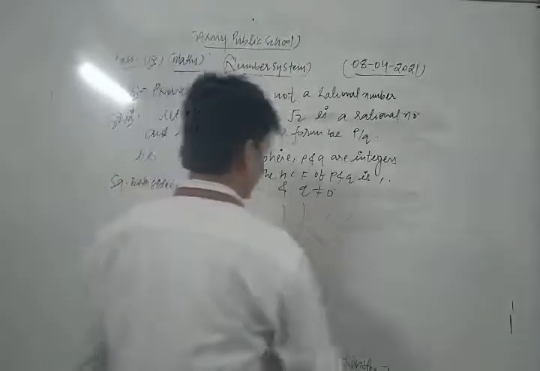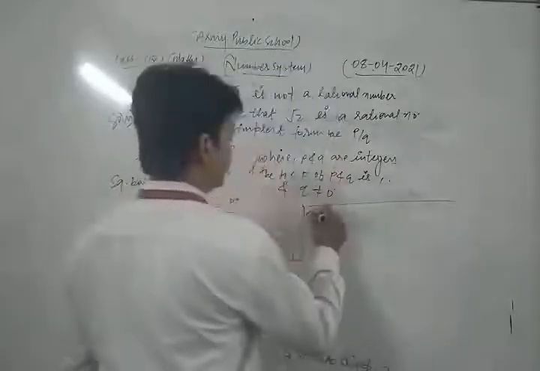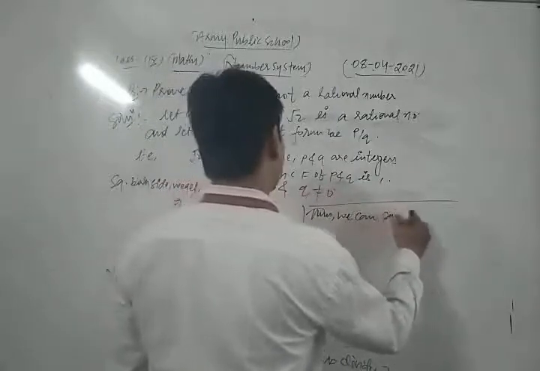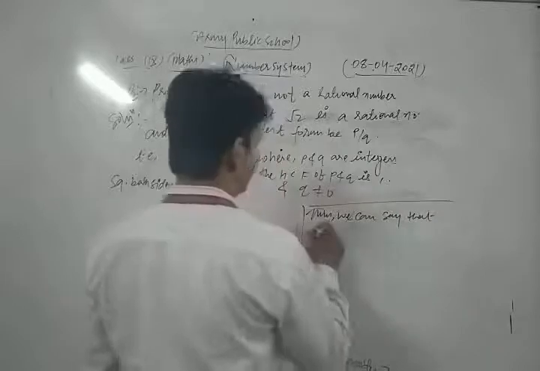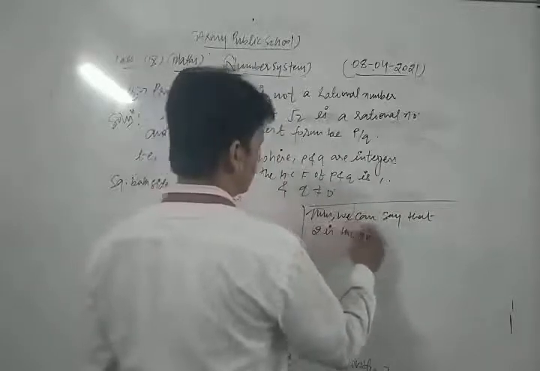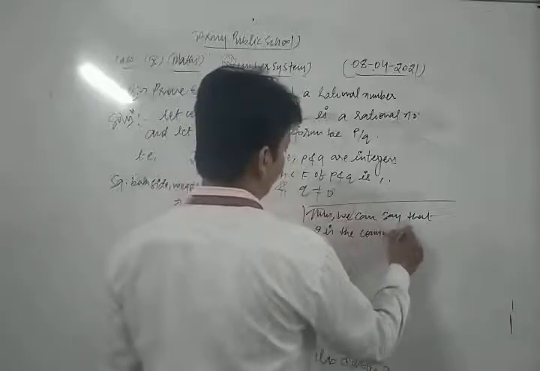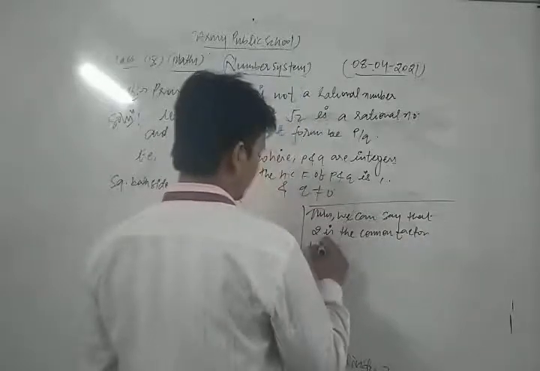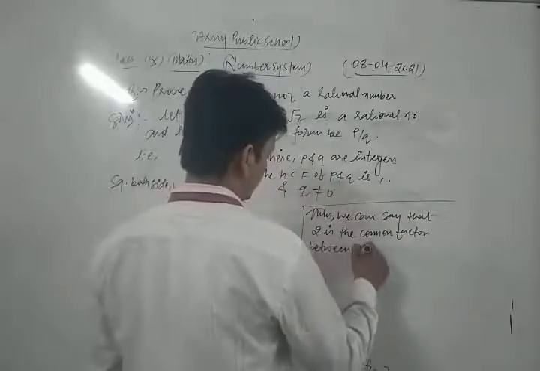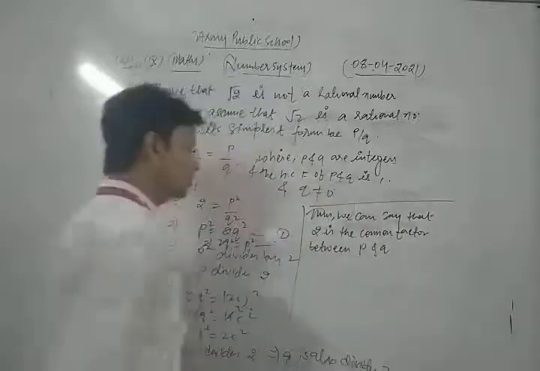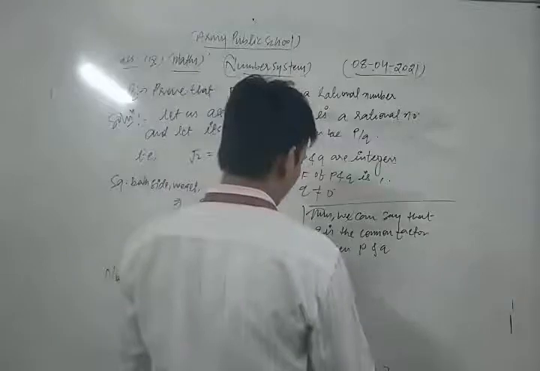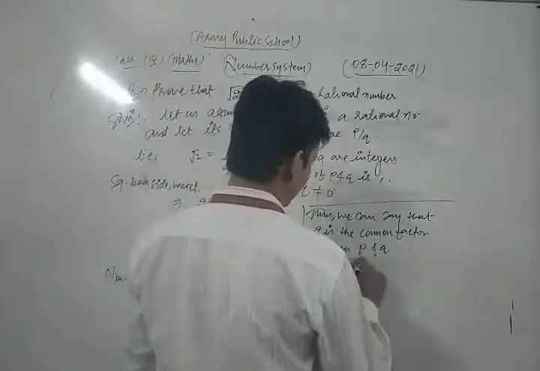Thus we can say that 2 is the another common factor between P and Q. 2 is the common factor between P and Q. So our supposition is wrong.